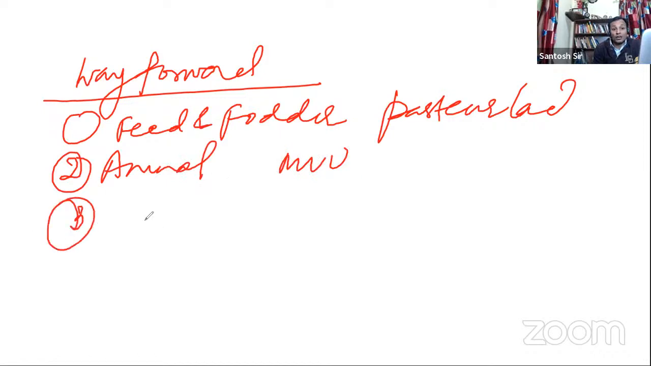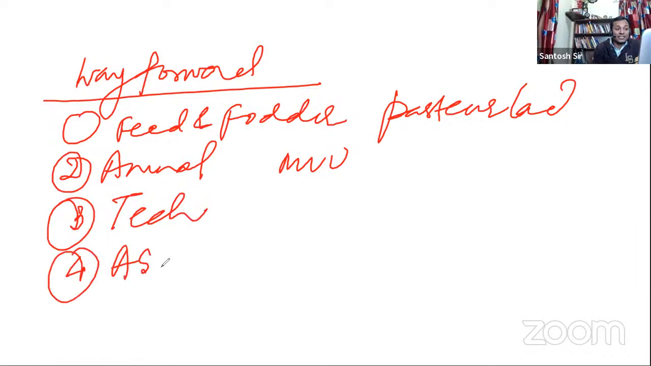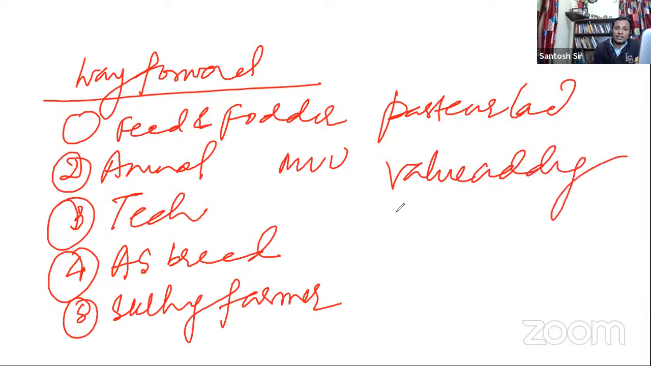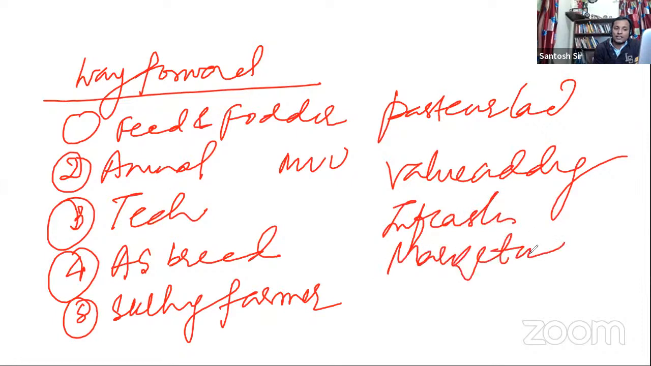Third, we can infuse technology. Then we can go for artificial insemination for improving the breed. And for conserving the indigenous breed, we have the Rashtriya Gokul Mission. Then we can go for skilling of farmers. What else can we do? We can go for value addition, infrastructure, and marketing. So a lot of things we can write here.